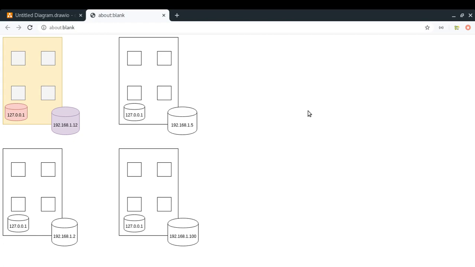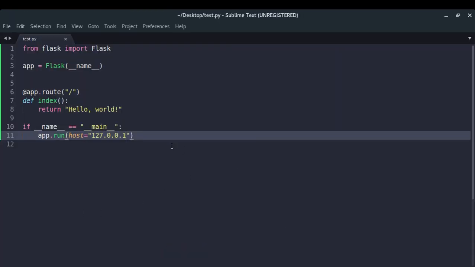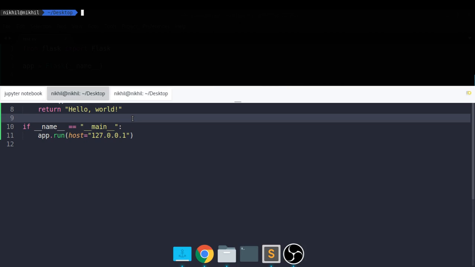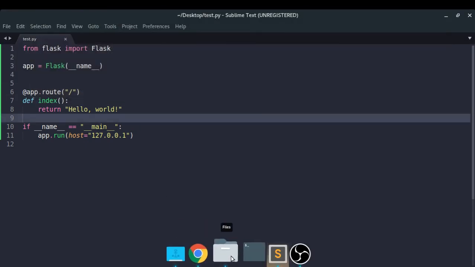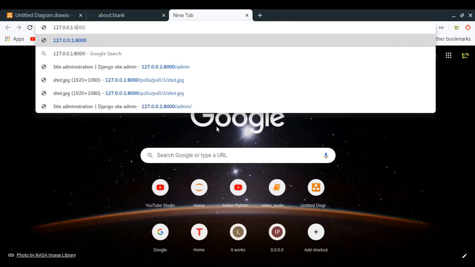Now let me show you some practical examples here. So I have written a very simple Flask app in which I am running my application on this host, which is the localhost. So now if I try to run my application, I can do python3 test.py, the name of my Python file. So it is running on this particular IP address, right? So now let me try to access it, 127.0.0.1:5000, and look at that, I'm getting hello world, which is fine, right?